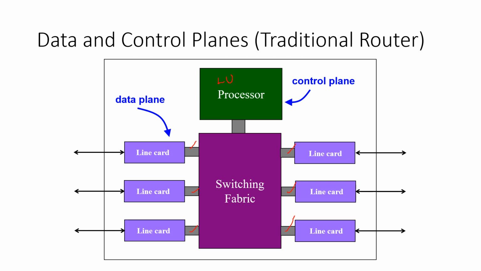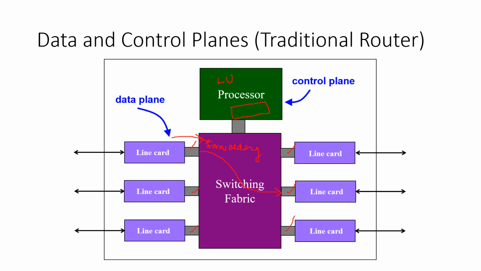So the forwarding table will be processed by the processor and kept inside the memory of this router. You can imagine a router just as a computer itself. It has processing capacity, it has memory and everything, just like a computer. Based on the values in the forwarding table, the switching fabric will take a decision on where a particular incoming packet has to be forwarded. So here the forwarding of packets is happening, and this is done at the forwarding plane, the innermost part. The actual activity of forwarding the packets is performed in the data plane.